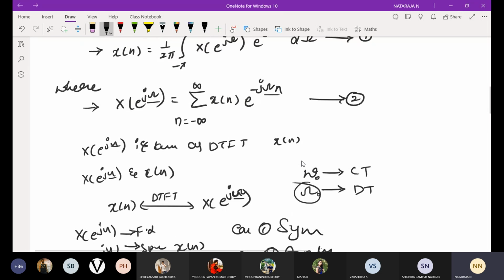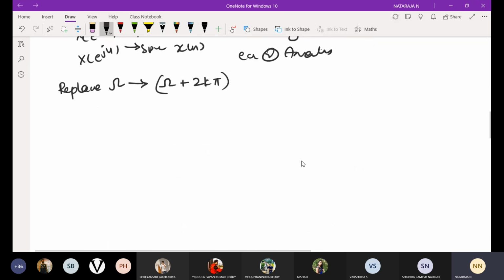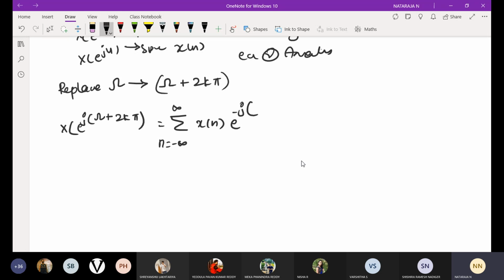In equation number 2, what you are going to get is X of e power j into omega plus 2k pi, equal to summation n equal to minus infinity to infinity x of n e power minus j into omega plus 2k pi into n.